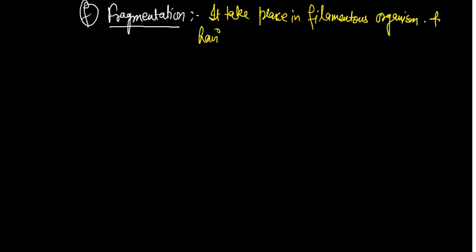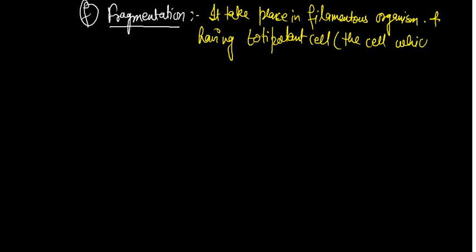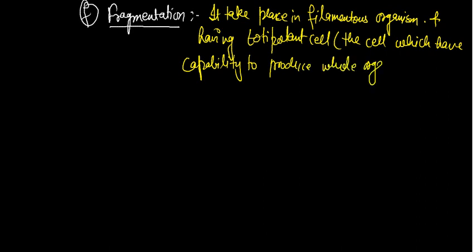And having totipotent cells. That one is most important. A totipotent cell means a cell which has the capability to produce a whole organism. A cell which has the capability to produce a whole organism is called a totipotent cell.